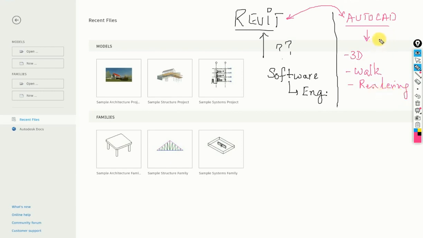Okay, but let me just be specific. You gave a beautiful answer, John. Revit is basically for people who are interested in buildings. Let's say this is just a general answer for architects. If you're an architect, your first option will go for Revit. Let me give you a very small example. You with me? Yes, sir. Okay, let me just open AutoCAD for one minute.